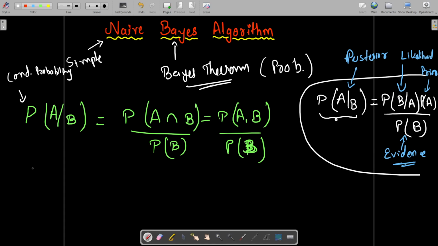Right now I'm not taking any particular example, but I'll take that as well. So now I'm starting the proof of my Bayes theorem.